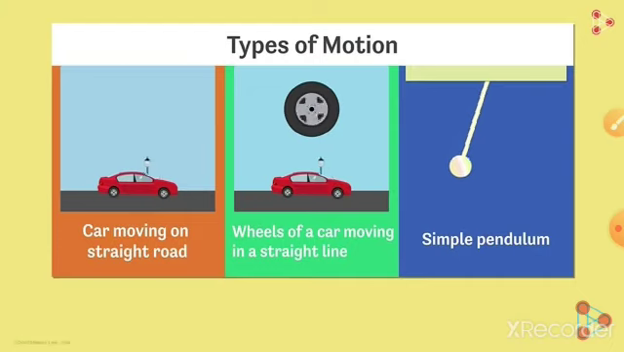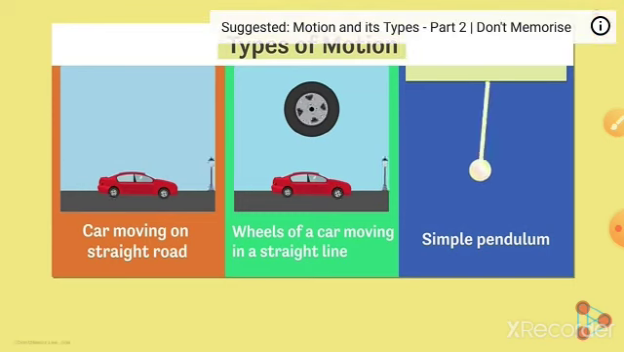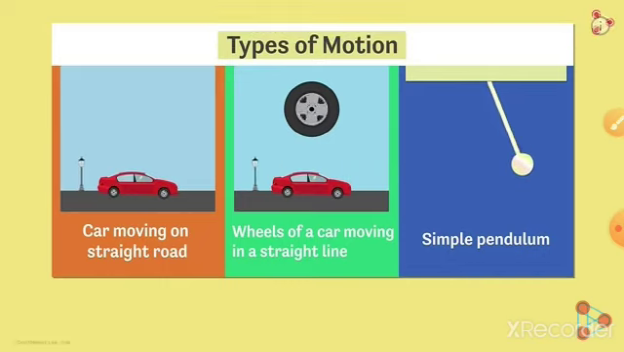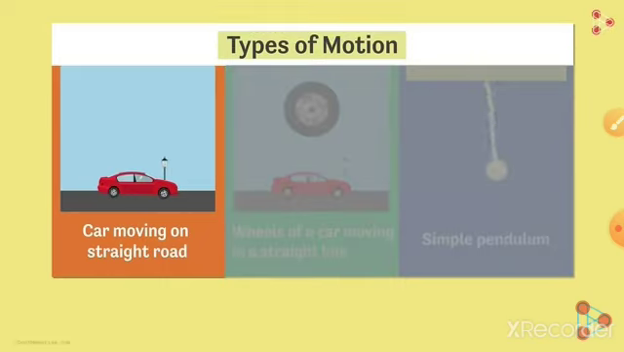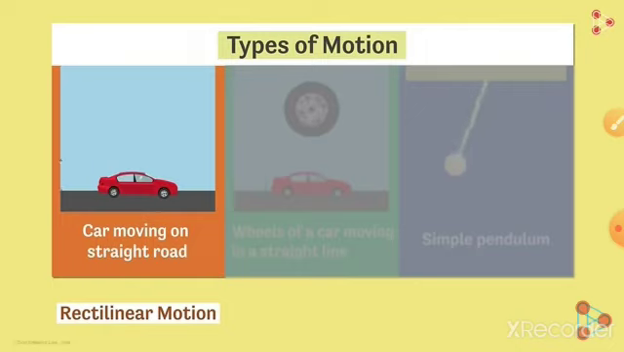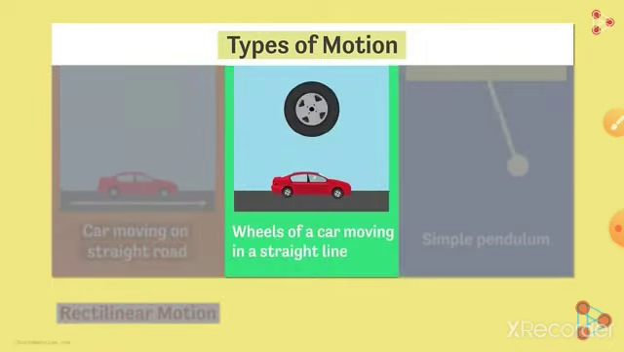An object can undergo two motions also at the same time. Some examples are given. A car moving on a road, wheels of a car moving in a straight line, and a simple pendulum. So a car moving on a straight road is showing rectilinear motion because the car is moving on a straight path. So that's why it is an example of rectilinear motion.